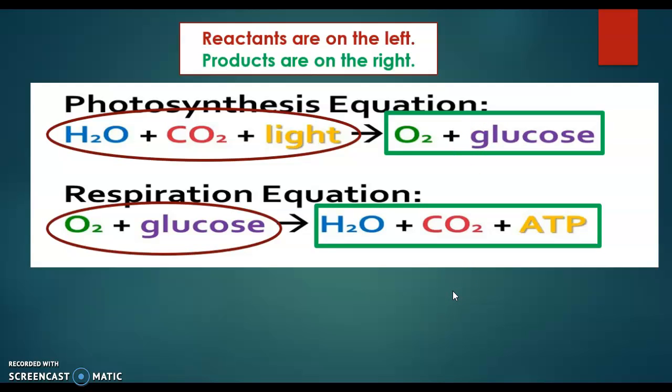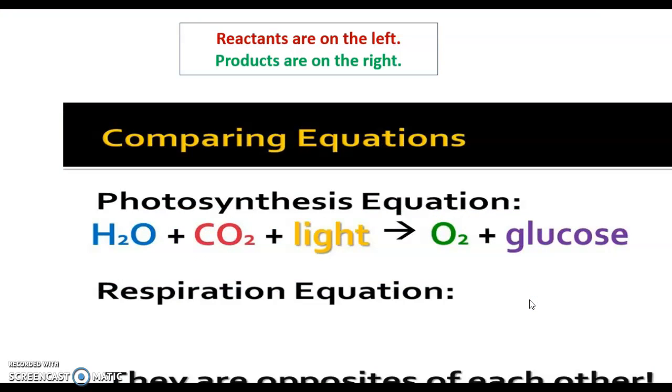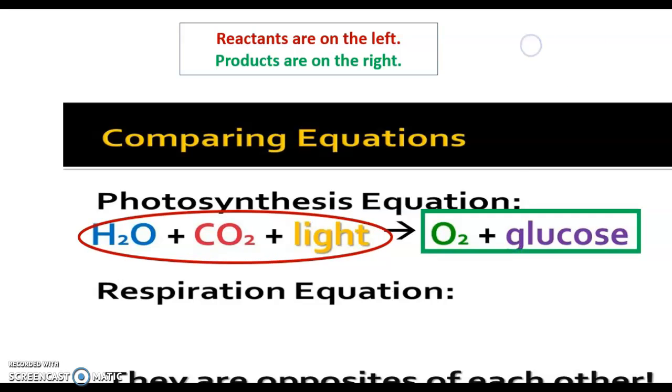And what is produced in cellular respiration is water, carbon dioxide, and adenosine triphosphate, or ATP, that high energy molecule. So this is nothing new to you. When we're comparing these equations, photosynthesis and cellular respiration, we know the reactants are on the left, the products on the right.